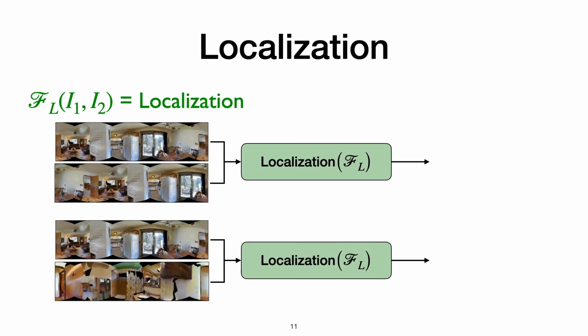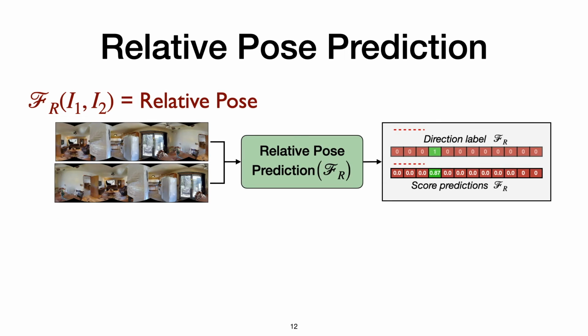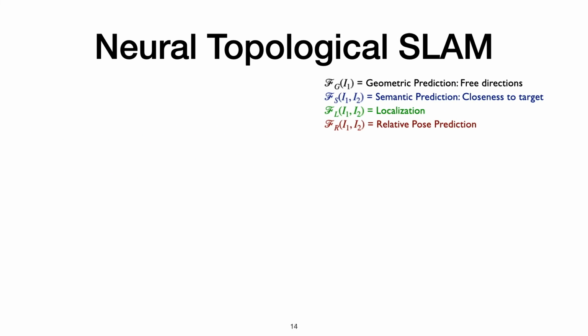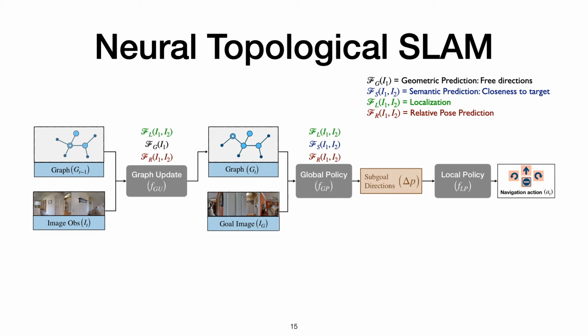The third function, called the localization function, predicts whether two images belong to the same node or not. And finally, the fourth function predicts the relative pose between two input images. We design a modular model called Neural Topological SLAM, which uses these four learnable functions to build topological maps and navigate to image goals efficiently.